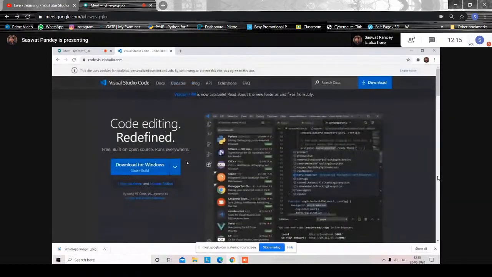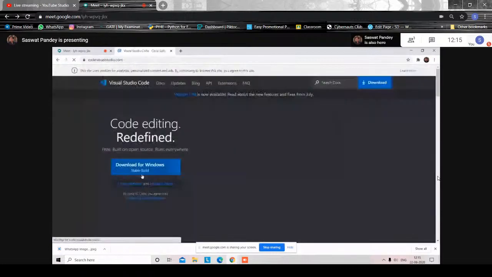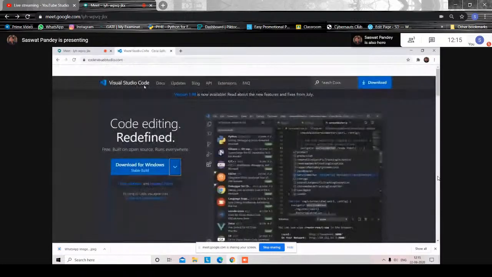It is available for both Windows and Mac, so no problem if you are using a Mac or Windows. So we'll start by downloading VS Code. You just need to go on Google, search VS Code, and on the first website, download this stable build from here. So this would be the thing.